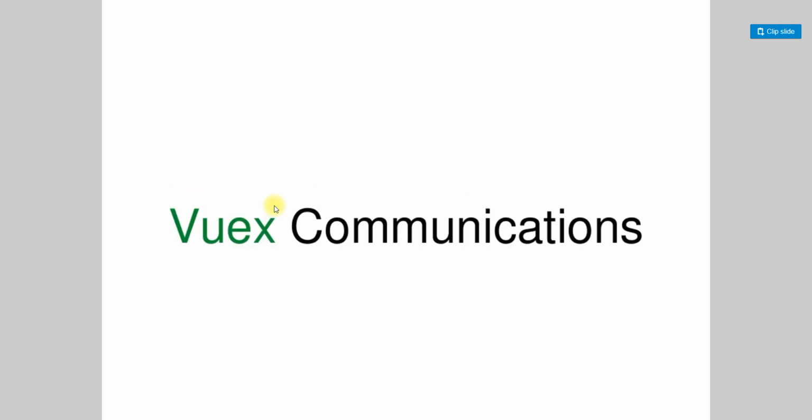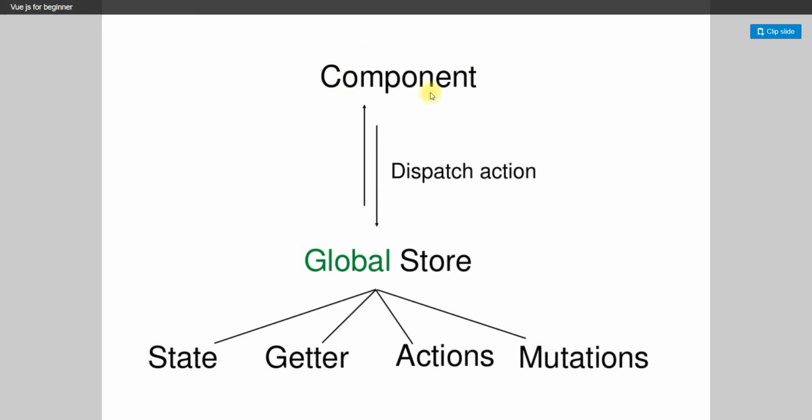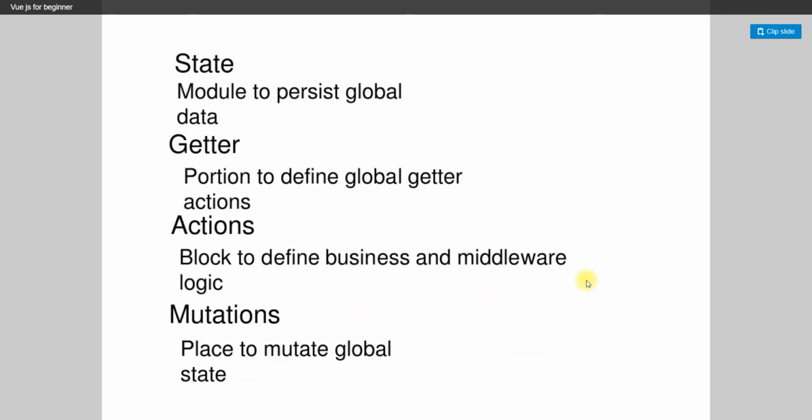So Vuex communication. How does Vuex communicate? Here is the component, and it dispatches an action to the global store and gets to the state, getter, action and mutations. In the state, the module persists global data; in the getter portion you define the global getter; in the action block you define the business and middleware logic; and in the mutation you mutate the global state.